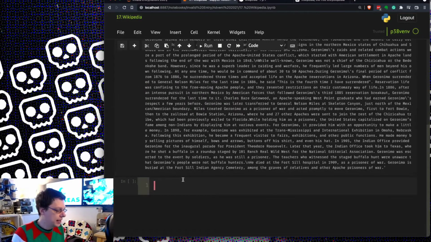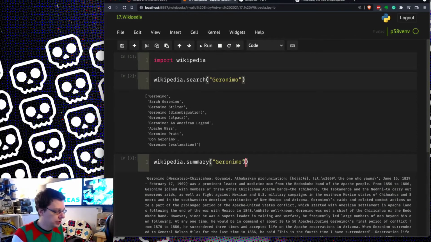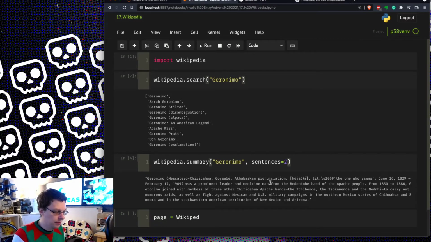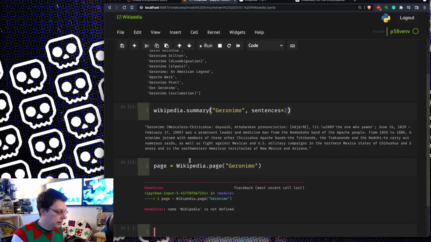You can also get a page object back. You can limit this if you wanted to, say sentences equals 2, just to get 2 sentences back. And you get pretty reliable detection of end of sentences, however many sentences you ask for, and so on. Then page equals wikipedia.page Geronimo. Wikipedia has a lowercase w. It's a module, not a class.